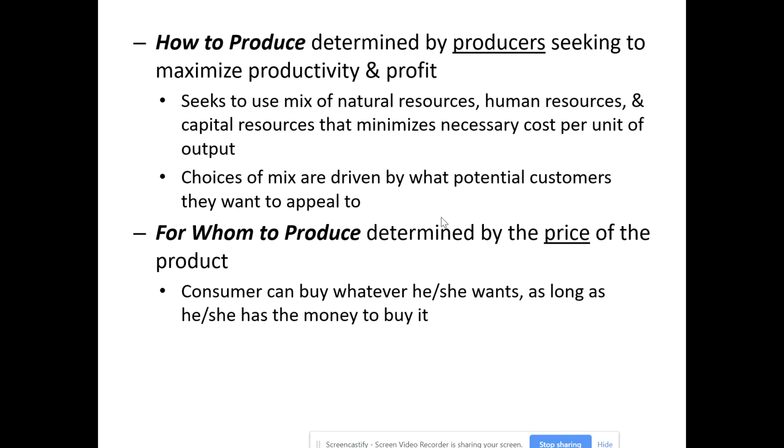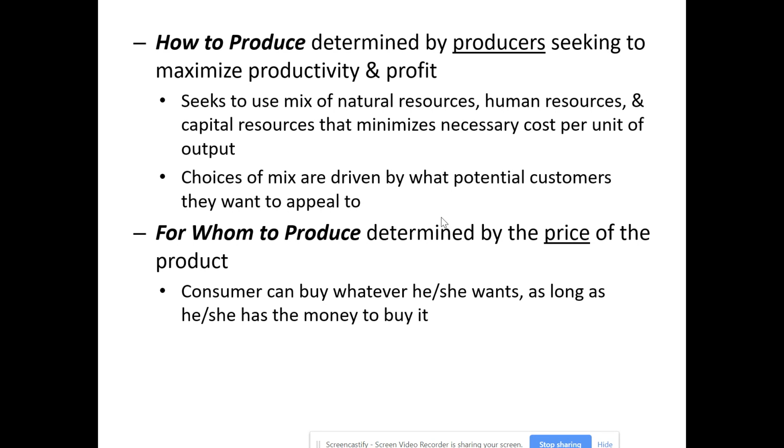Lastly, the third question, for whom to produce, is determined by the price of the product. In other words, the price system determines who gets the benefits of the production. In a true market economy, if you can afford to buy it, if you have the money for it, you can buy it. There won't be any interference with it. So if there's a buyer and a seller, and the seller has what the buyer wants, and the buyer wants to pay what the seller is asking, in a market economy, as long as those two criteria are met, they can make that transaction happen. And of course, they will both enter into it voluntarily and feel like they're better off at the far end of that trade.